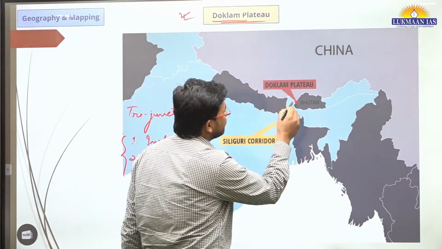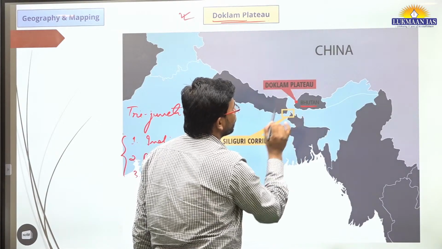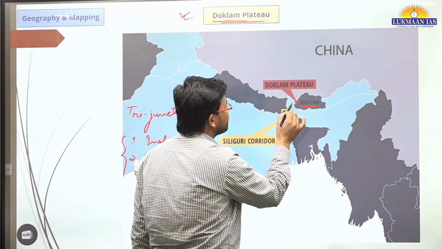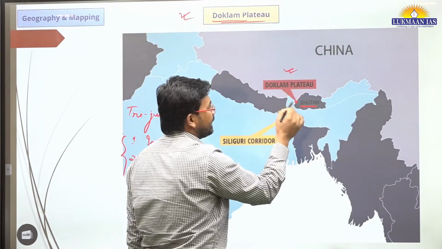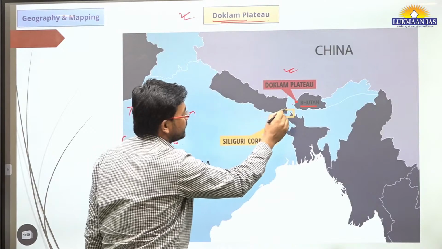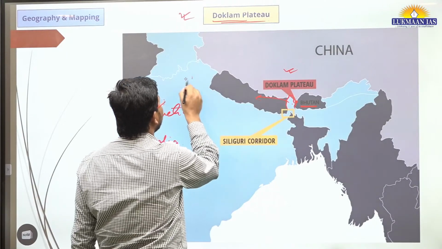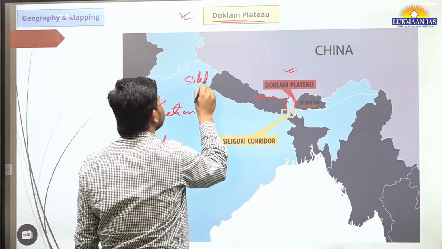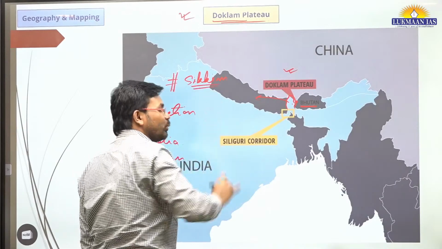As we can see, the Doklam Plateau shares its borders with Bhutan, India and also China. In India, this particular portion that we see is the state of Sikkim, and Sikkim has been in news recently.